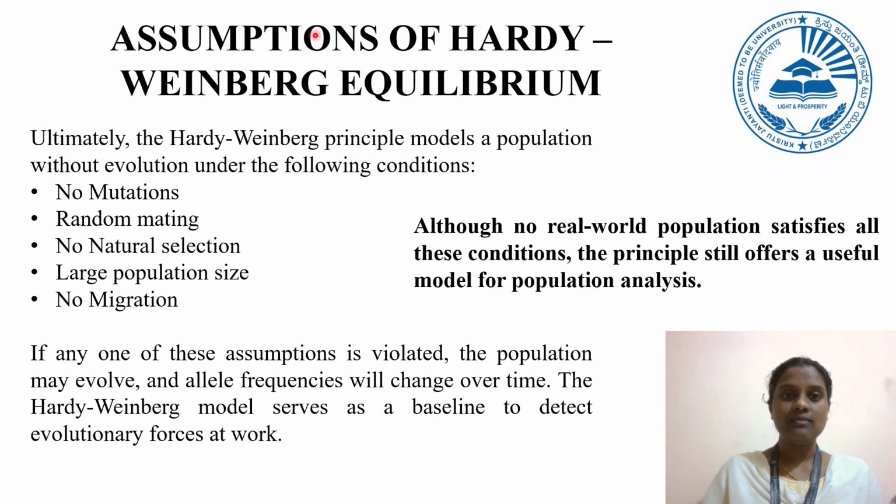This minimizes the effect of genetic drift, which can cause random changes in allele frequencies in small populations. The last assumption is that there must be no migration or gene flow, meaning no individual can enter or leave the population. Migration would introduce or remove alleles, disrupting the equilibrium.